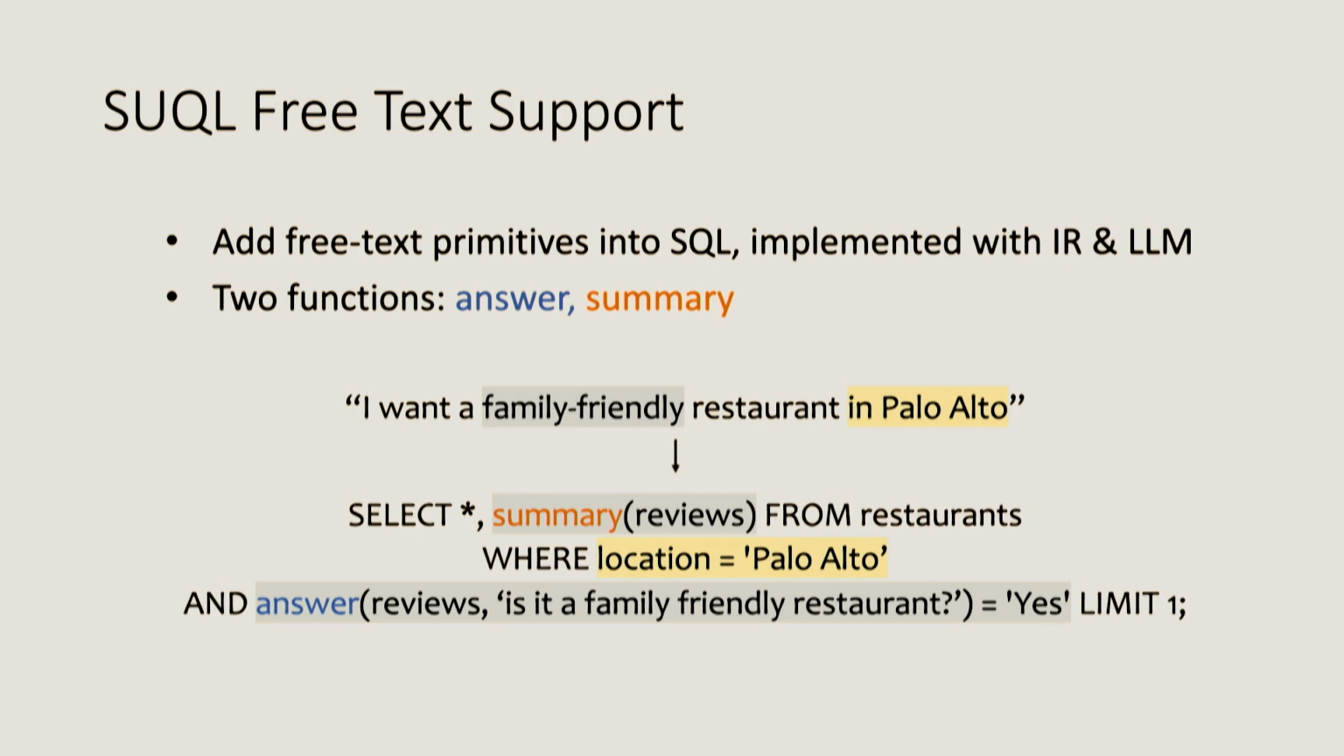And these are the two functions we have. One is called answer, one is called summary. So for a similar question, I want a family-friendly restaurant in Palo Alto, you can see that the family-friendly part would directly translate to answer(reviews, "is it a family-friendly restaurant?"). And this can be operated on the free text. And location equal to Palo Alto, a traditional SQL concept on the structured data, is still retained. And you can have this intricate composition that just resolves this problem.